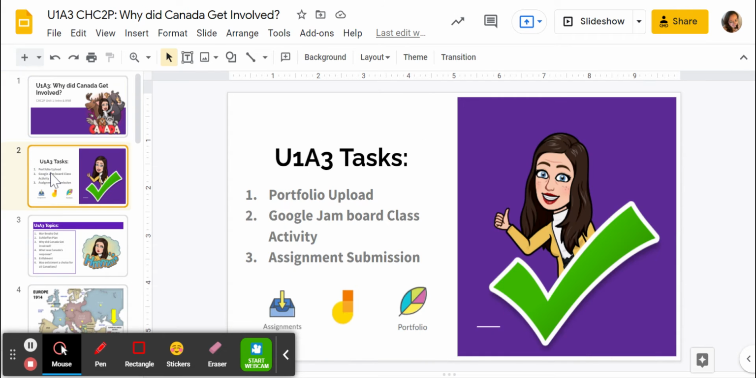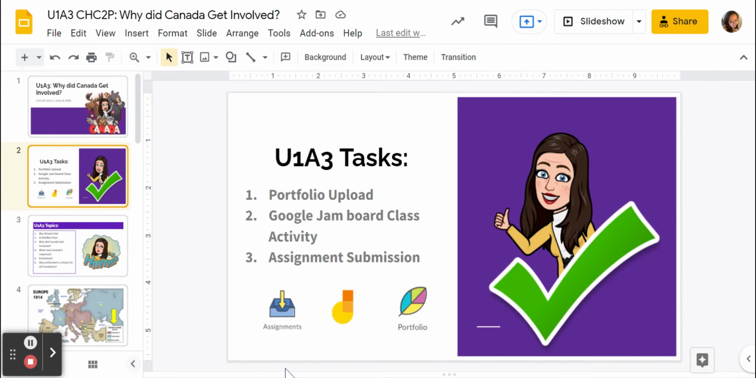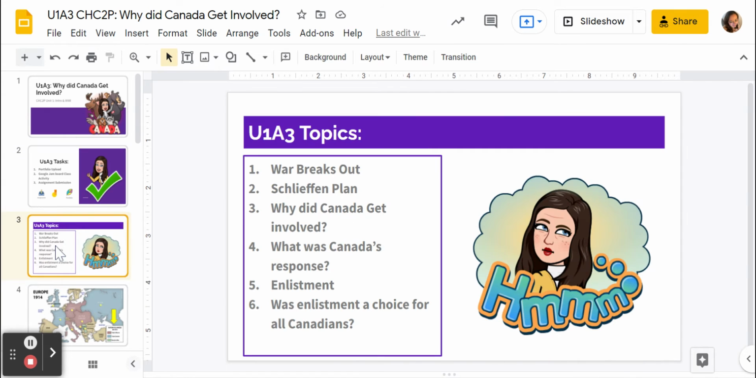So when you take a look here, you're going to see right on slide 2 that there are 3 tasks to be completed for this lesson. There's a portfolio upload. There is a Google Jamboard that was done in class. If you missed that, just make sure that when you get to that slide, you take a look at that Jamboard so you know what learning has taken place there. And then there is an assignment submission near the end. So this lesson is going to briefly talk about how war breaks out, the Schlieffen Plan, and Canada's involvement and what our response was to war breaking out in Europe.